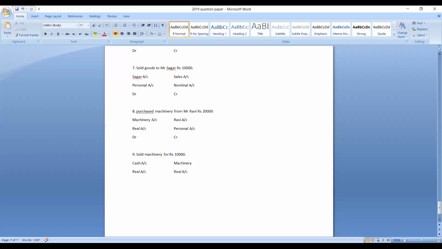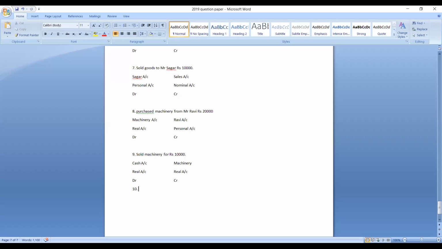Now which account should be debited and which account should be credited? Very simple, real account: debit what comes in, credit what goes out. So when you sold machinery, machinery goes out, cash comes in. Debit what comes in, cash comes in, so you should debit cash account. Credit what goes out, machinery goes out, so you should credit machinery account. Understood? Yes, let us take one more example.